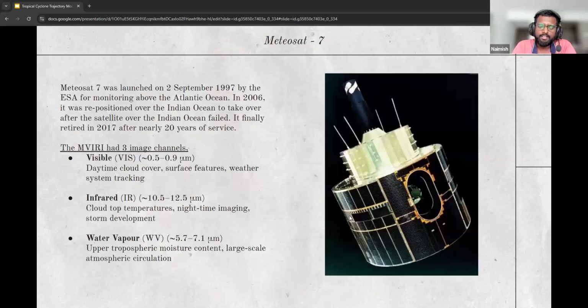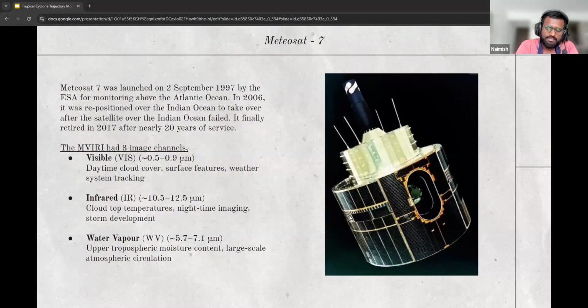So, the satellite we're getting our data from is the Meteosat 7 satellite. It was launched in 1997 by the European Space Agency for monitoring above the Atlantic Ocean. In 2006, it was repositioned over the Indian Ocean to take over after the satellite over the Indian Ocean failed. It finally retired in 2017 after nearly 20 years of service.